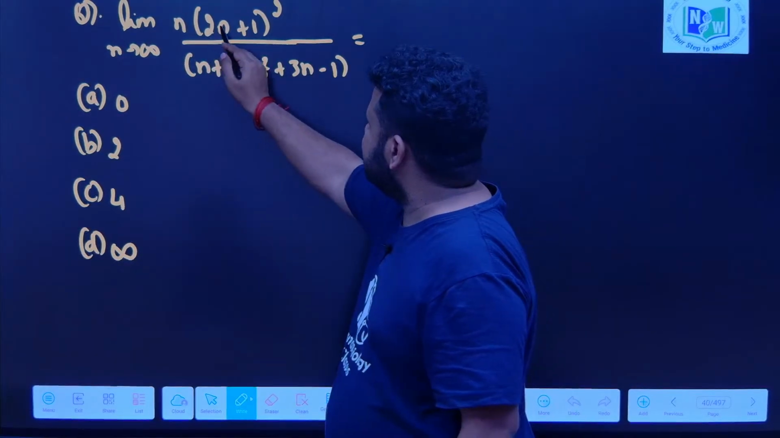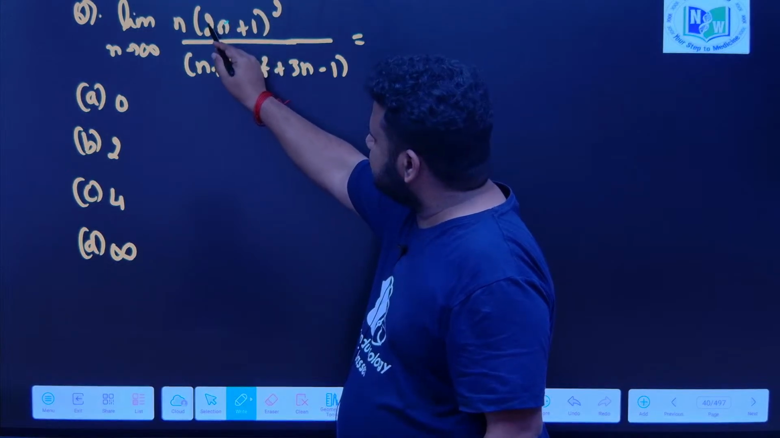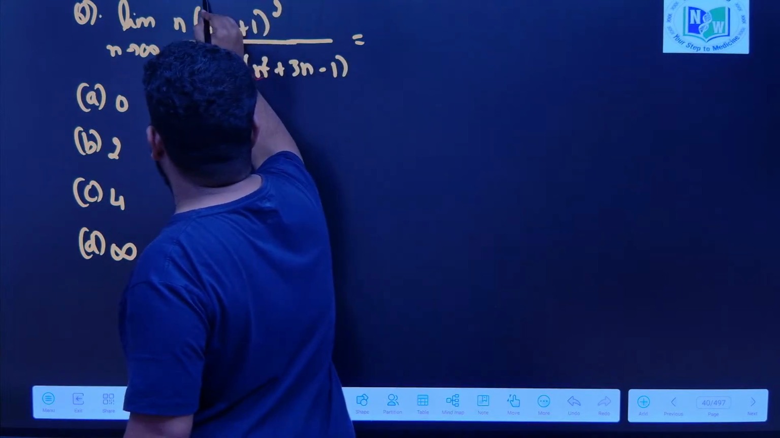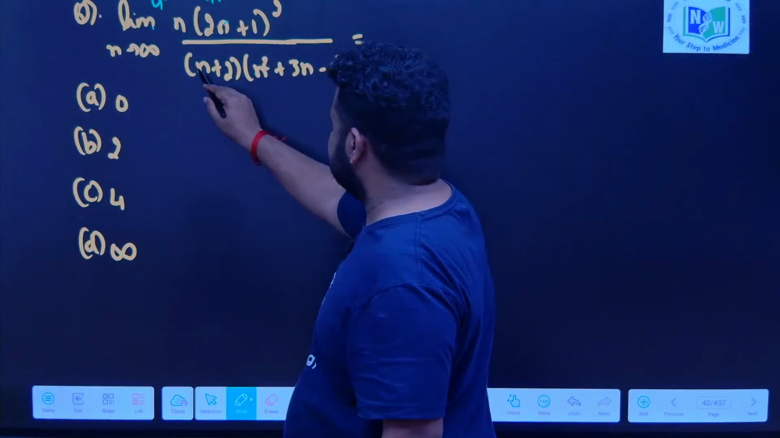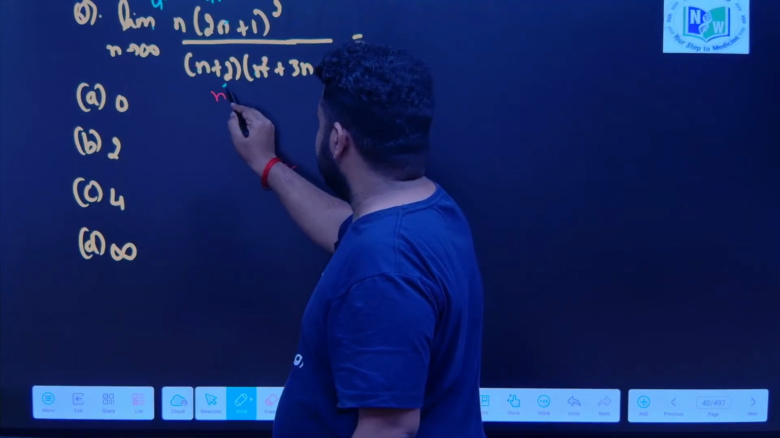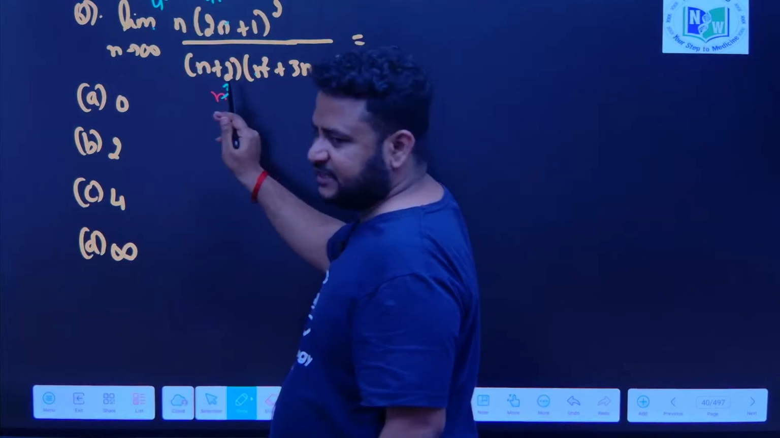Here, if you see, on expanding this will become n square, this will become 4n square, that is all that is enough for me. Here we have n, so n into n square is n cube, 4n cube. This will become n cube. So, if you compare the degree, the powers of numerator and denominator, are they equal or not?